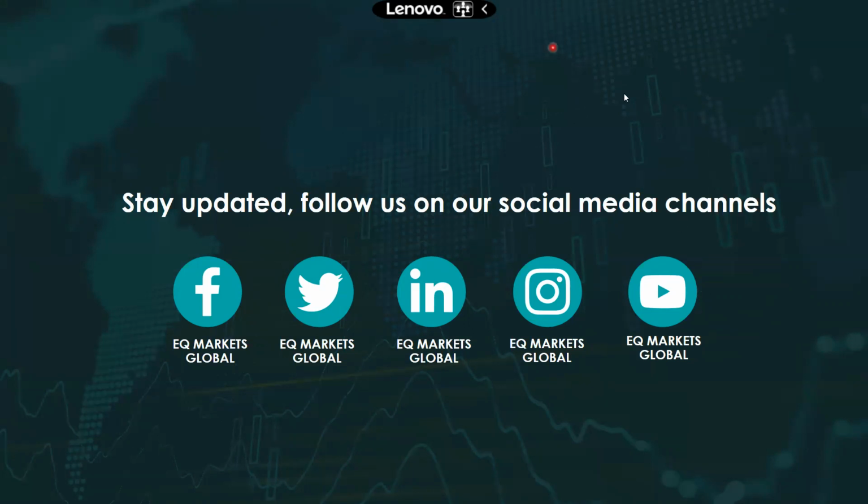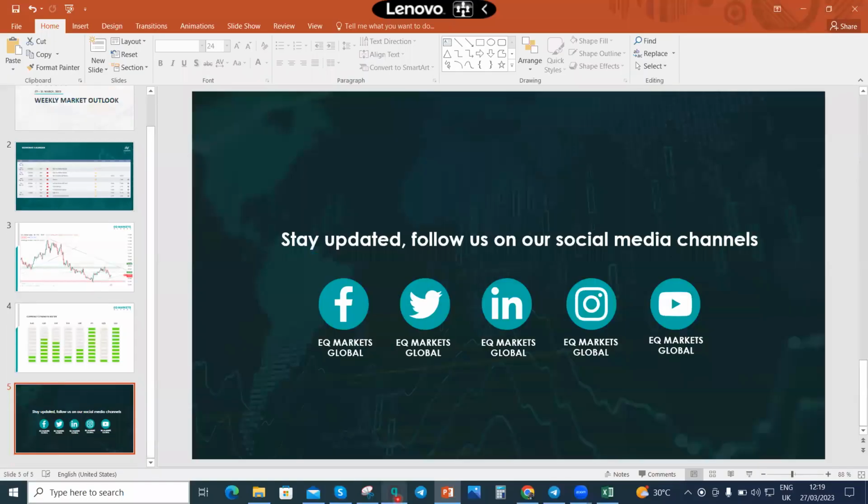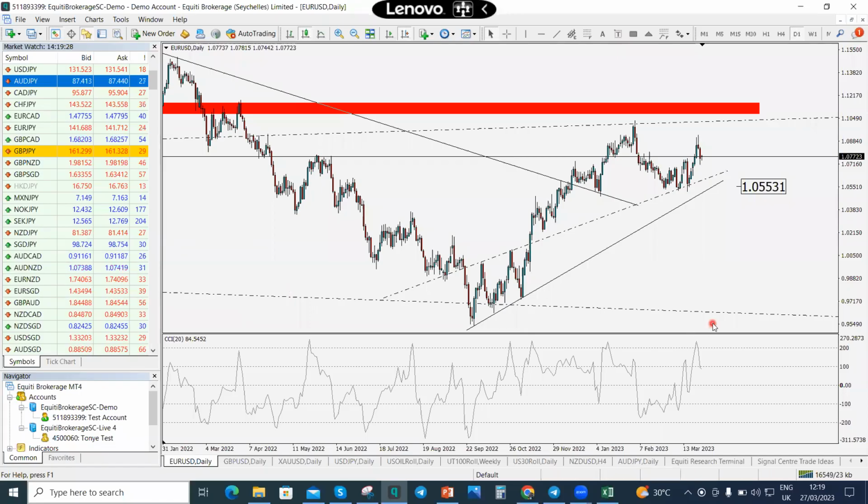Let's quickly run into the pairs and what we want to be trading for this week, okay? We're going to start out with the Euro USD. I'll just take a few pairs.